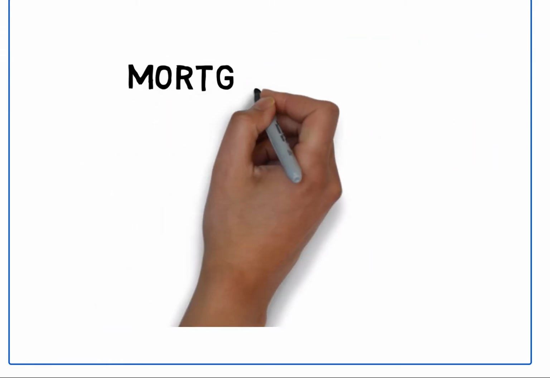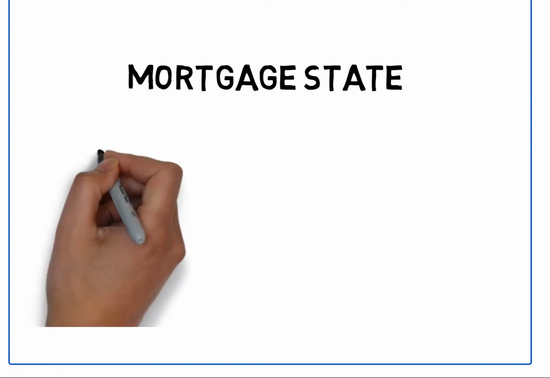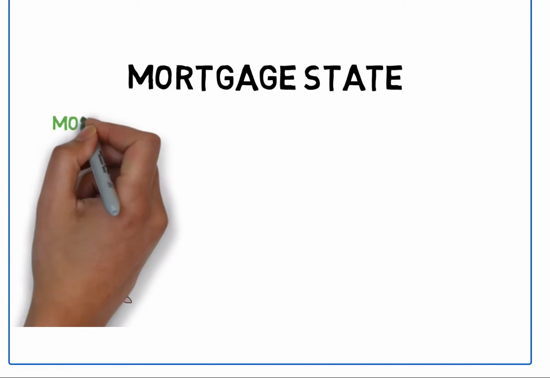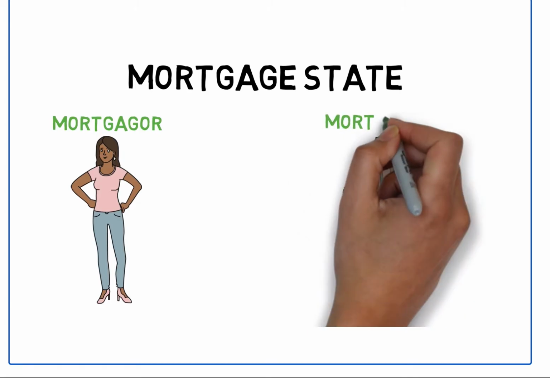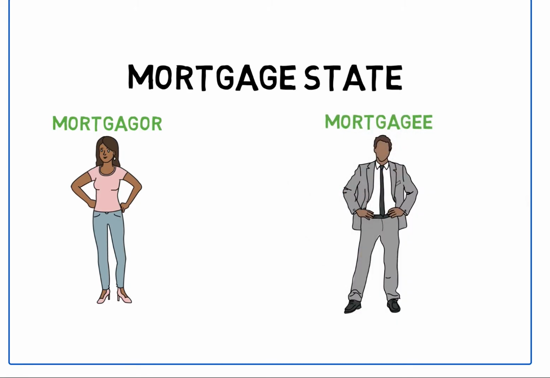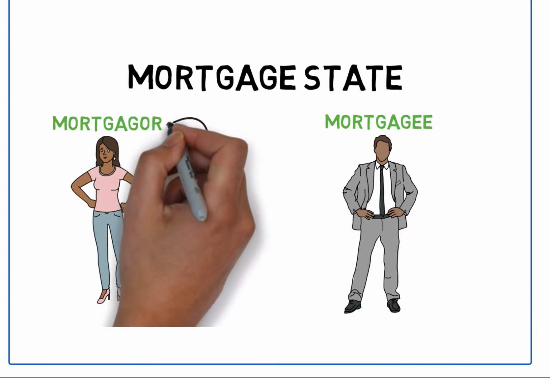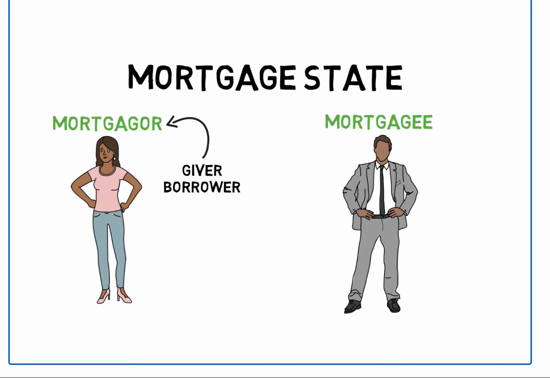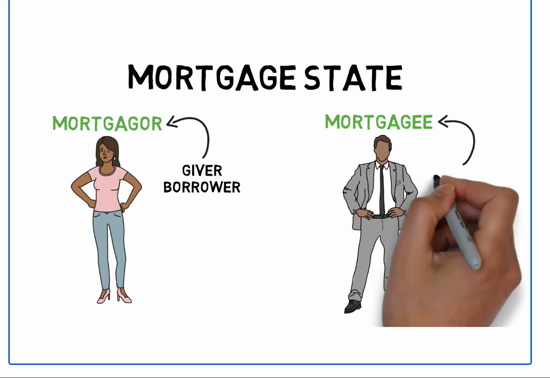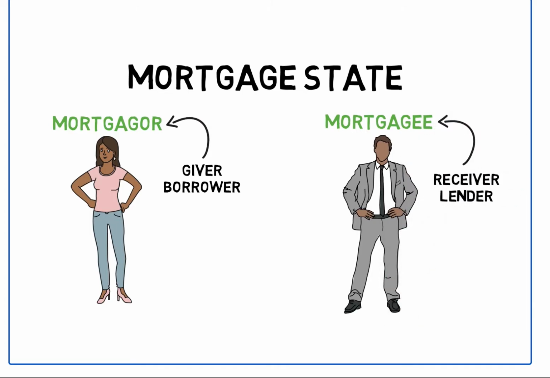With a mortgage state, the two terms involved will be the mortgagor, which is the borrower, and the mortgagee, which is the lender. Since the term mortgagor ends in OR, that means that is the giver, or givor if you will, of the mortgage document. So the borrower is called the mortgagor. Likewise, the word mortgagee ends in the letters EE, which once again is the receiver. So since the lender receives the mortgage document, the lender is referred to as the mortgagee.